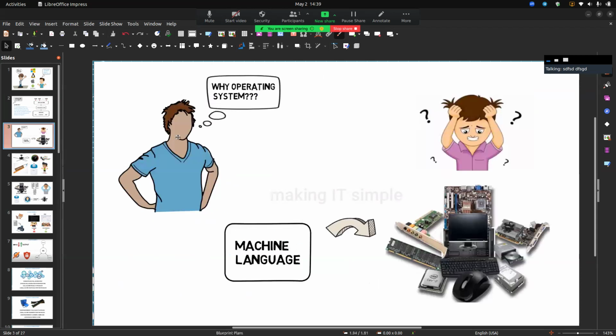So why an operating system? Here you can see any user, if they want to control their machine without an operating system, they should know machine language, and machine language is very difficult even for programmers. So the typical user cannot type any machine language, so the operating system is very important.